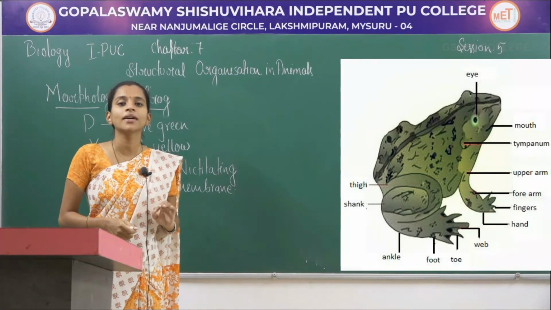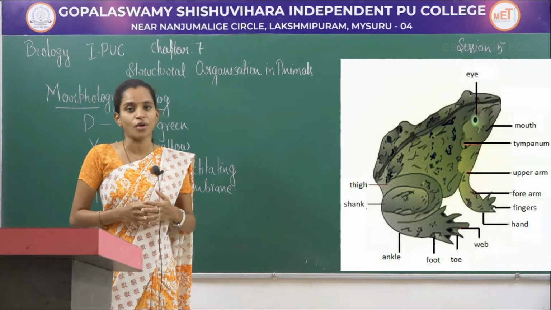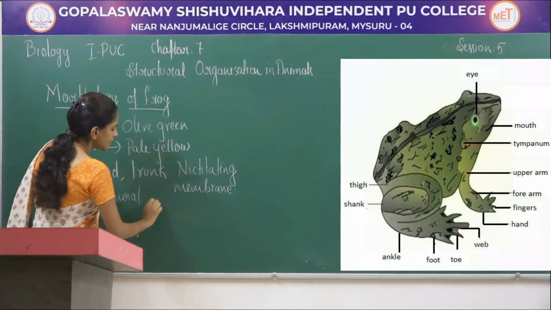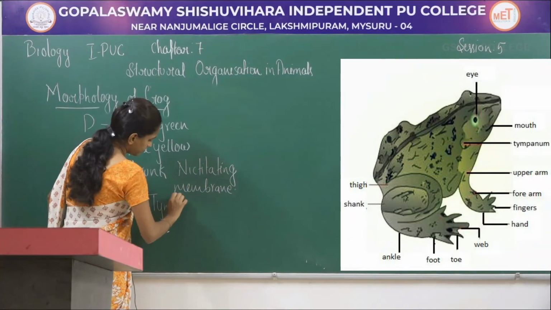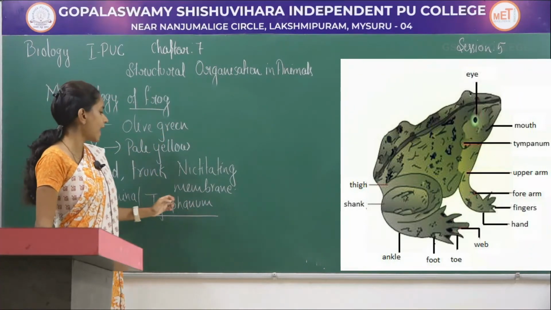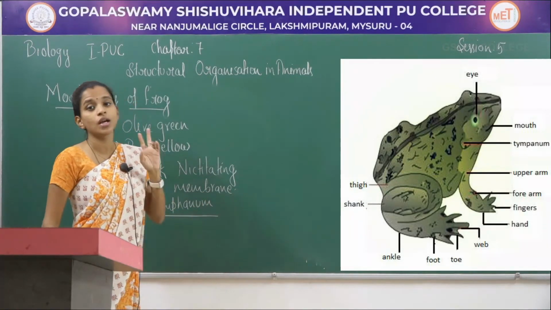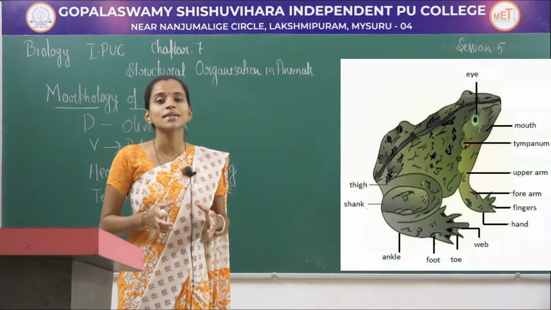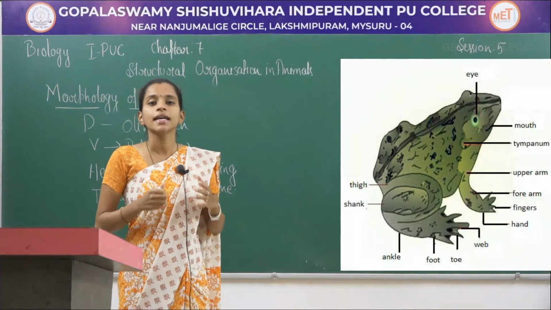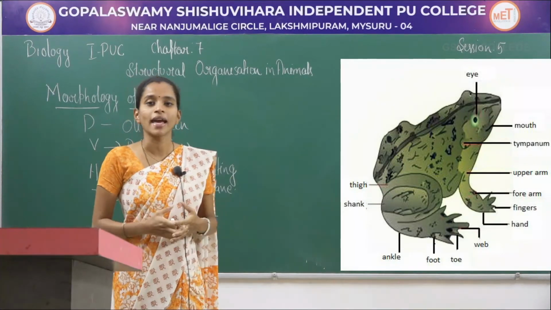Above the mouth, they have a pair of nostrils. These nostrils help in respiration in case of frogs. Just behind the eye, they have a small opening that is called the tympanum. So there are two eyes and two tympanums. The tympanum helps in hearing. They do not have any external ear pinna like us. Instead, they have simple openings which help in taking up the sound wave so that the frog can hear.